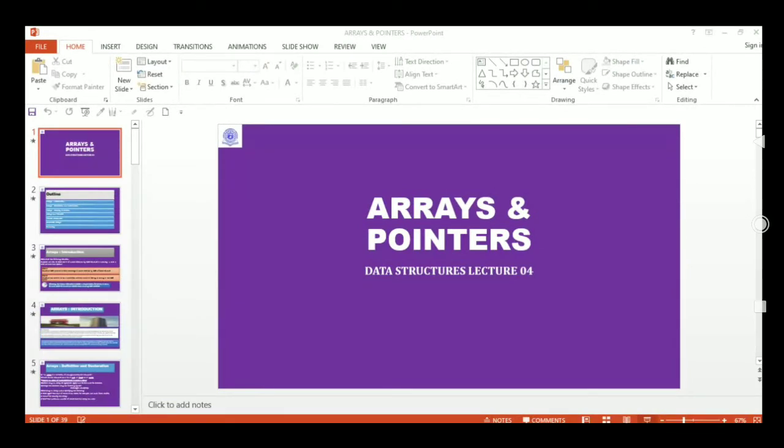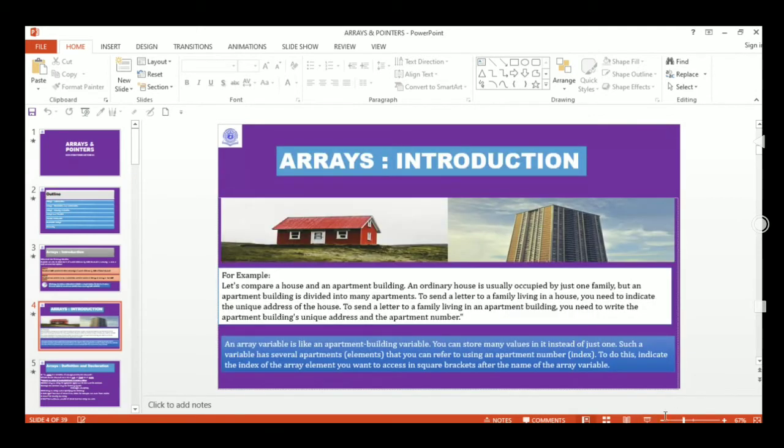Sir, the slides are not visible. Only the first slide is visible in PowerPoint. It's showing arrays and pointers only. Okay, now it's visible, but it's not in presentation mode. Is it visible now? Yes, sir.